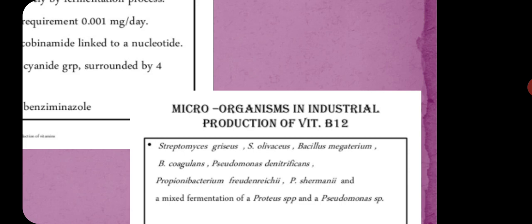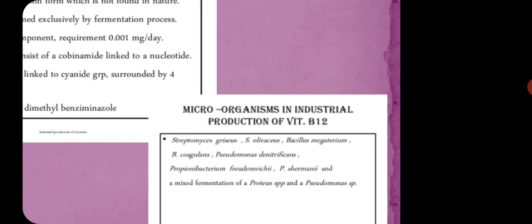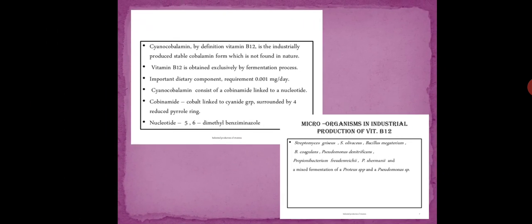So there are a large number of microorganisms involved in the production of vitamin B12. Mostly Streptomyces griseus and Streptomyces olivaceus are used for the production of vitamin B12.